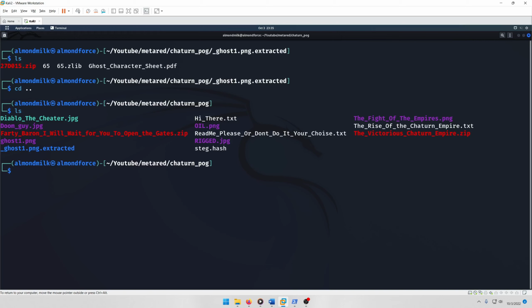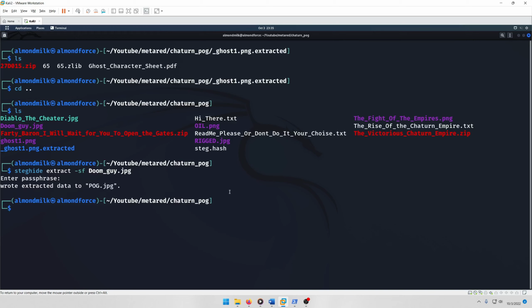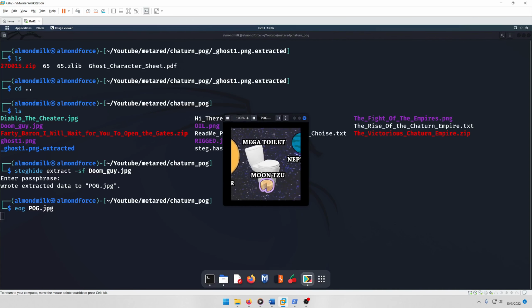So let's do steghide extract -sf on doomguy, Jirak25. It wrote the extracted data to pog.jpg. Let's take a look at that. Okay, it looks like a truncated image file. So we need to expand the height of this image to see if there's anything underneath. Now, it does look like the sides are cut off as well, but those don't actually end up mattering for this part of the challenge.